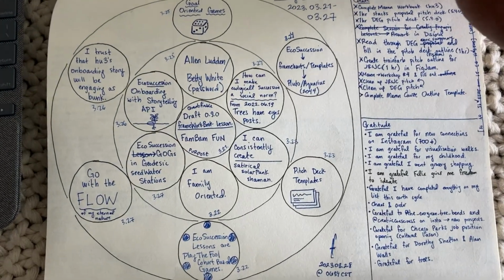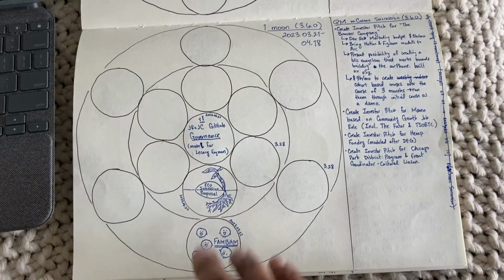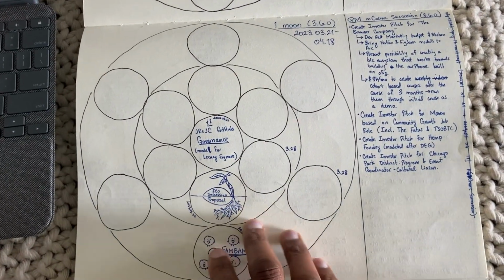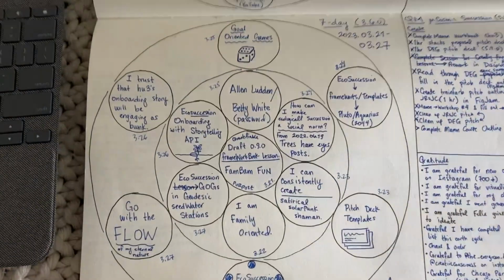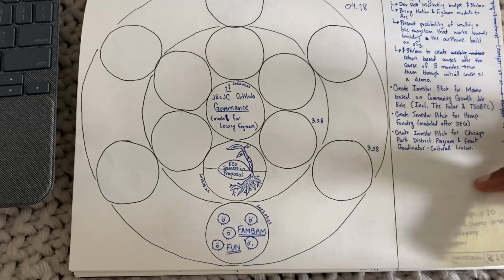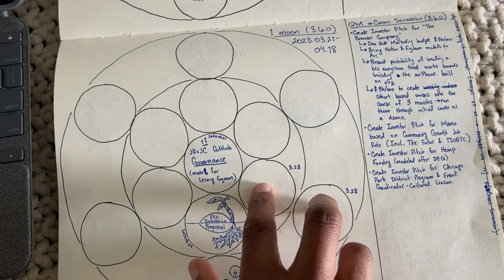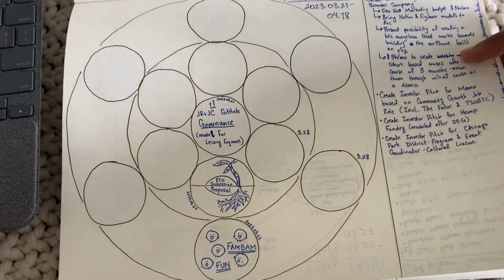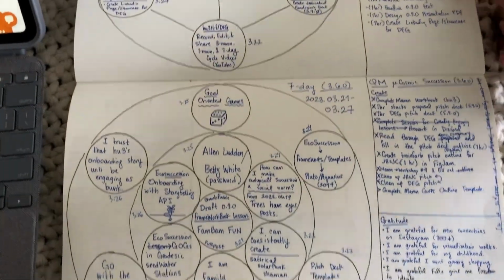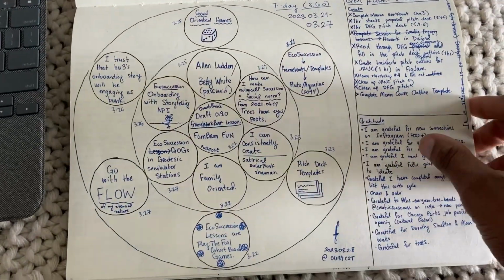So, in order to summarize a 7-day process, Earth cycle, into a 1-month process, lunar cycle, we have to go to the Quantum MeMoir website. And the fact that we just finished the first 7 days within a lunar cycle means that this is the first quarter attunement. So with this, we're going to be filling in these 2 spheres within the lunar cycle based on a summary of what we did right here in these 7 days.